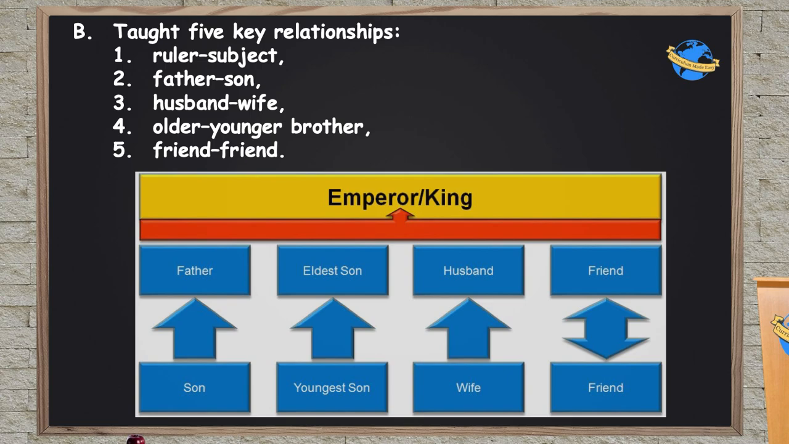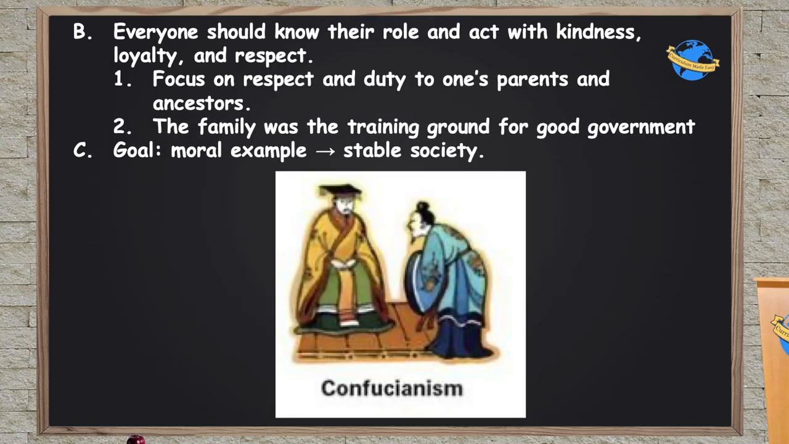So you can see, at least in the first 4 of these, it's the subject who has to obey the ruler, the son who has to obey the father, the wife has to obey the husband, younger brother has to obey the older brother, and then of course at the bottom it's friends have to respect each other. Confucianism taught that everyone should know their role in society and act with kindness, loyalty, and respect. The focus here was on respect and duty to one's parents and ancestors, and the family was really the training ground for good government because you respected your father and obeyed your father the same way that everyone should respect and obey the emperor, as the emperor was seen as kind of the father of the Chinese people.